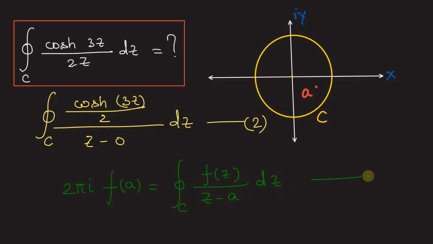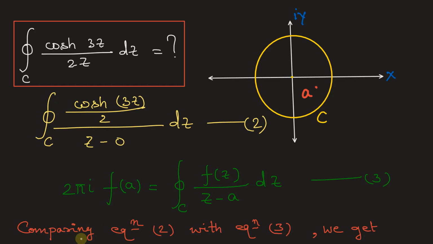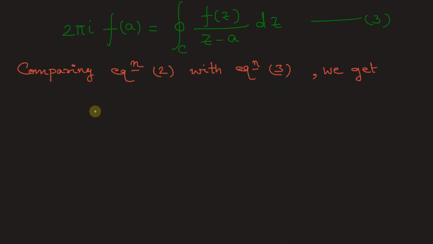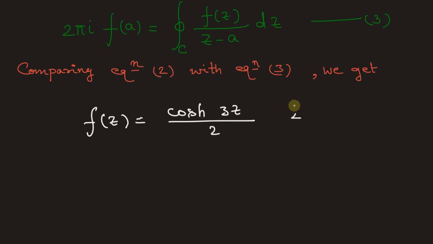Now let this be equation number 3. Now comparing equation number 2 with equation number 3, we get f of z is equal to cos hyperbolic 3z divided by 2 and A is equal to 0.